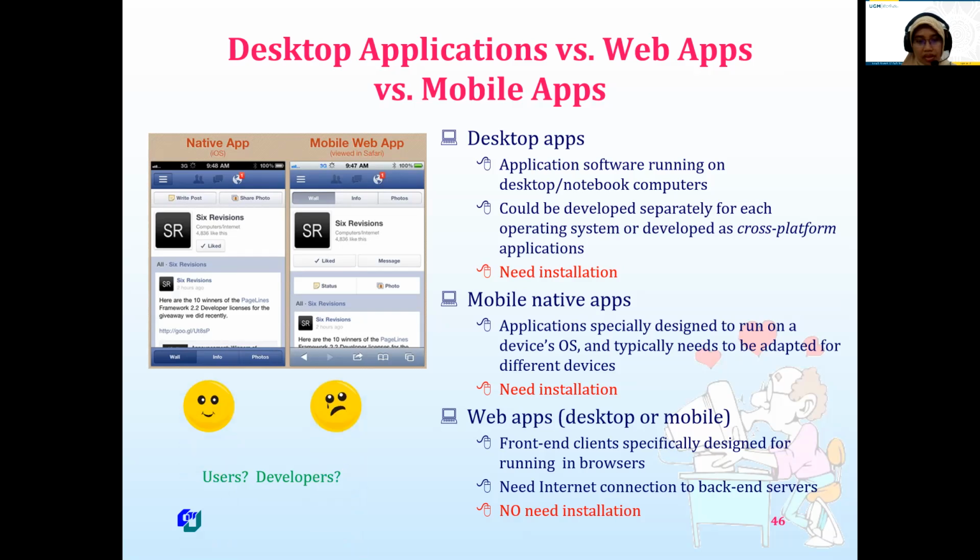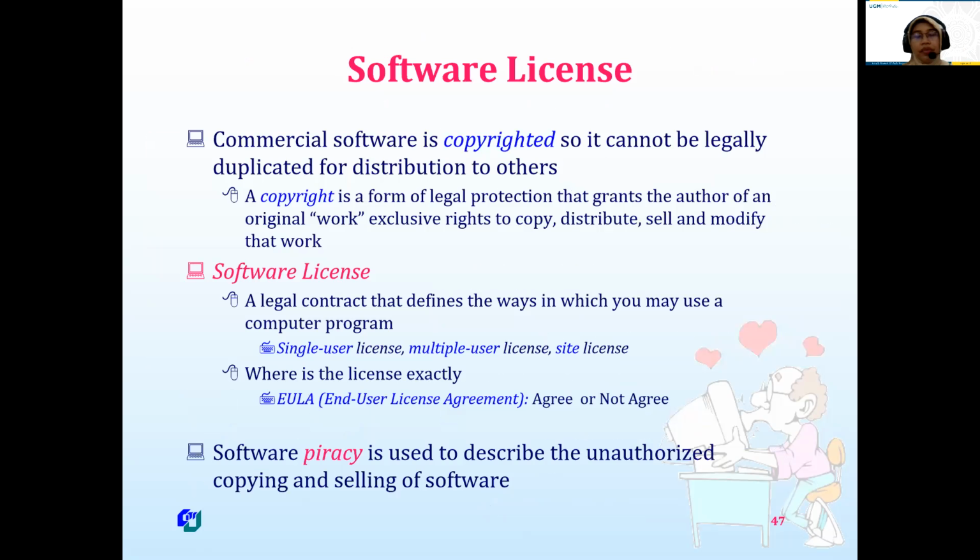Okay, so is this good or bad for the user or for the developer? There is a different mindset between user and developer. You will study that in software engineering.